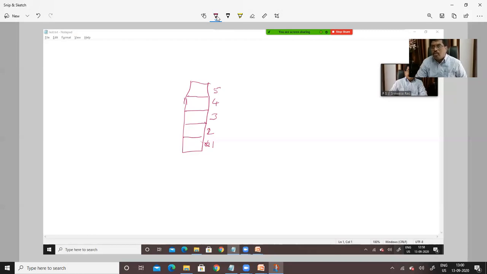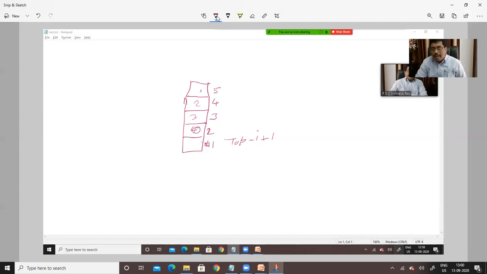Whereas the layman, if he wants to access this particular value, will specify that location number as the 4. Means he identifies this location as the 1, this one the 2, this one the 3, and this one the 4. But how is it identified? Here we are using one formula: top minus I plus 1.